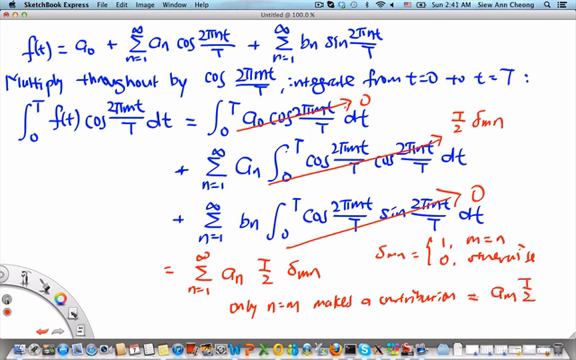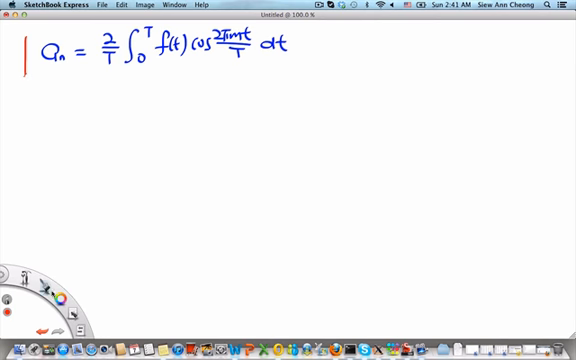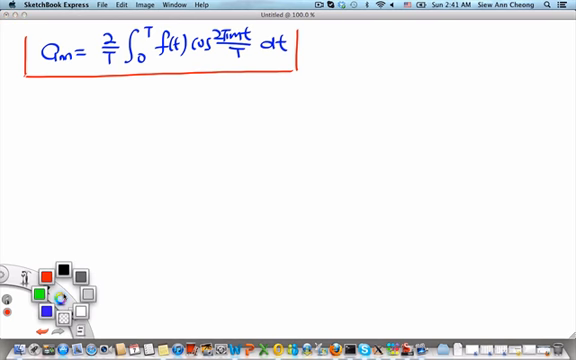Okay, so what we can then say is, let me clear the screen and write it nicely again, that an is equal to 2 divided by T times the integral from 0 to T of f(t) cosine 2πmt over T dt. So this allows us to evaluate one set of coefficients. So this is am. Okay, so this is one set of the Fourier coefficients. Now how do we get the other sets?